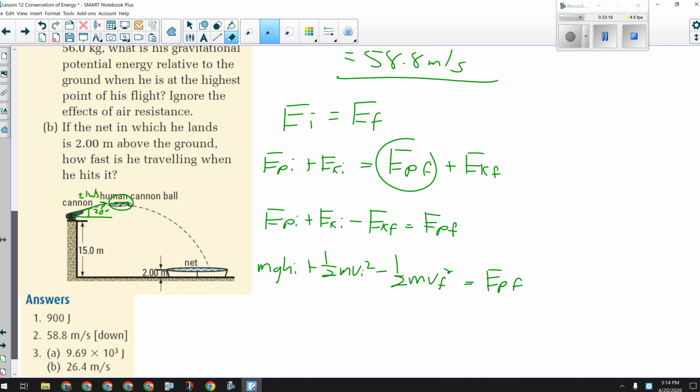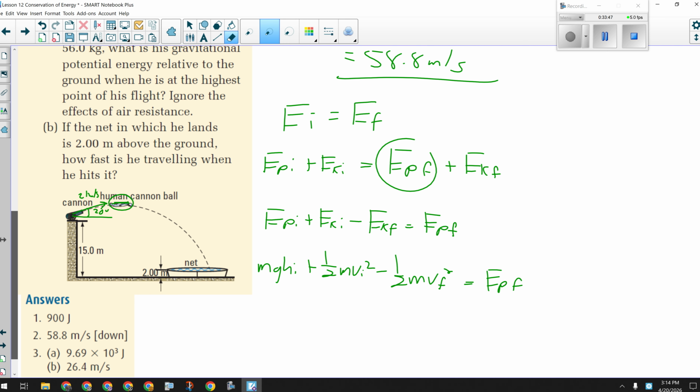Here, I cannot cancel mass because it wants me to find their energy, and energy is dependent on mass. I mean, think about it. What has more energy? A bus moving towards you at 30 kilometers an hour or a person on a bike moving towards you at 30 kilometers an hour? The bus, it has more mass. So mass matters. I have to include it this time.